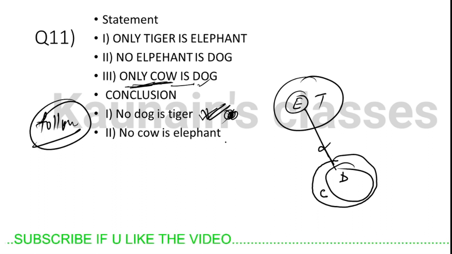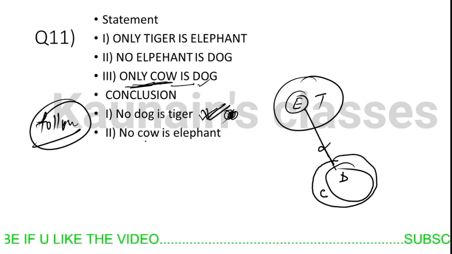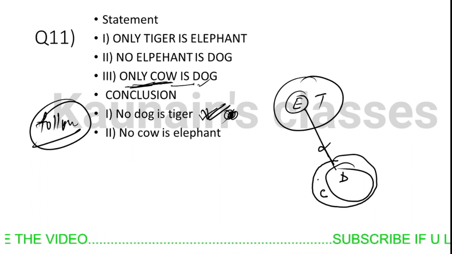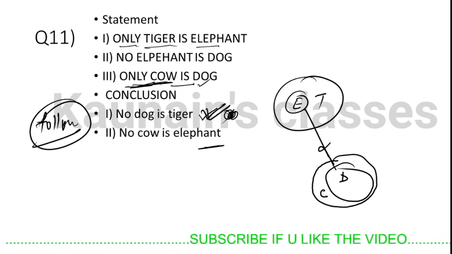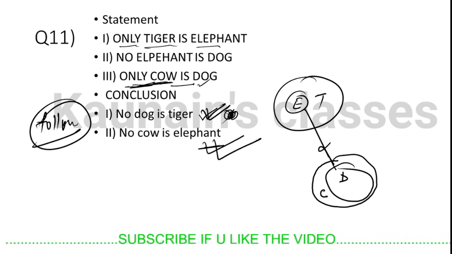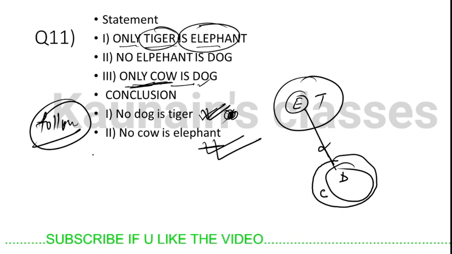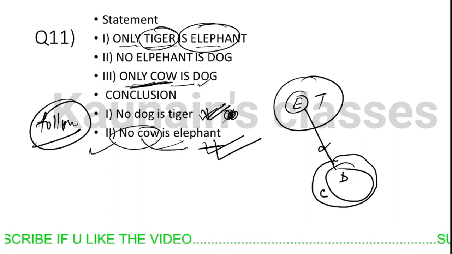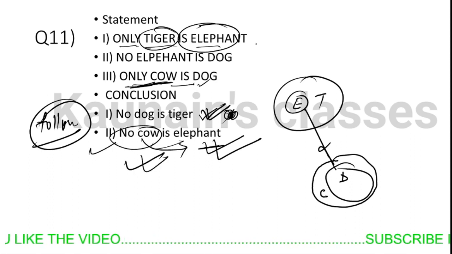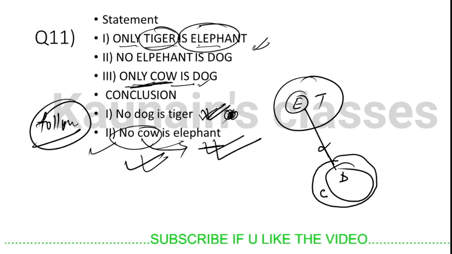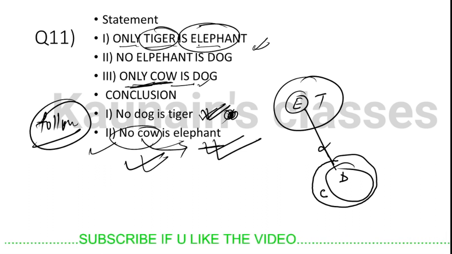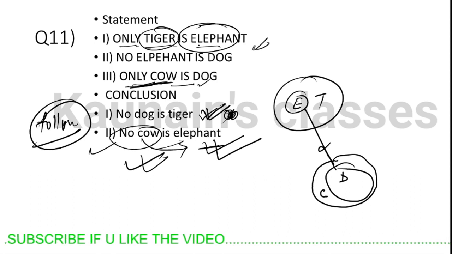Okay, no cow is elephant. Here is cow, here is elephant. No cow is elephant. Here it is written only tiger is elephant. So this statement is also true, because only tiger can be elephant, and the conclusion is saying that no cow is elephant. No cow will be elephant will be true because our core statement is saying that those who are elephants are only tigers. Elephants can have only a positive relationship with tigers. With everything else, elephants will have a negative relationship. That's the meaning of the word only here. So this statement will also be true.